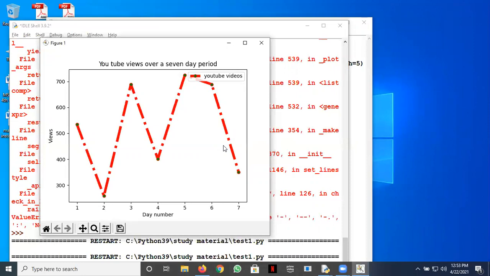All right. So many arguments we have seen to this plot method. So label is there, color, marker face color, line style, line width. We have seen all this. Then you can add a grid to your plot also. Let's see how.